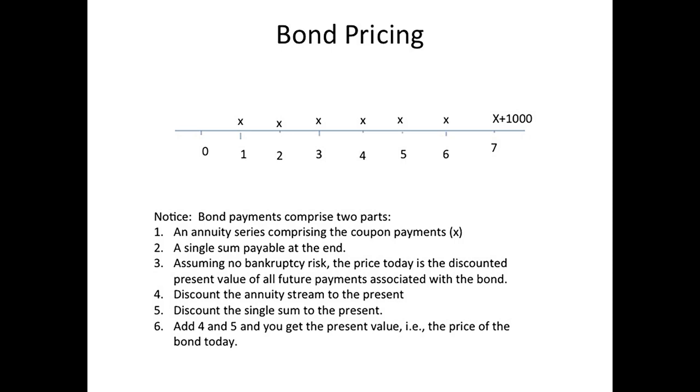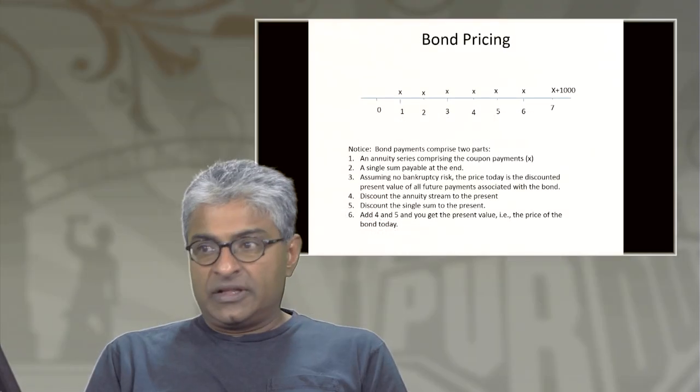One is that we need to move those coupon payment annuity streams to the present, and also move that $1,000 face value payment at maturity as a single sum to the present, and then add those two things up at the present, and that's our present value or the price of the bond. Okay, so that's the thing to keep in mind.